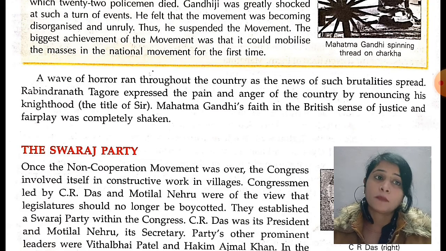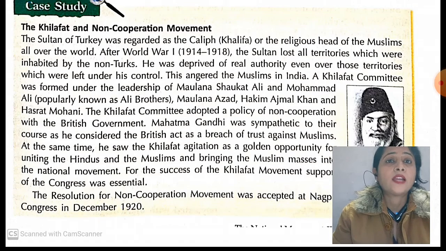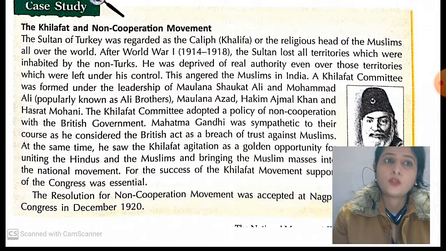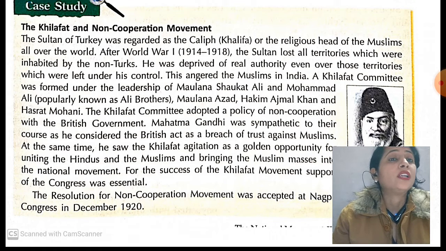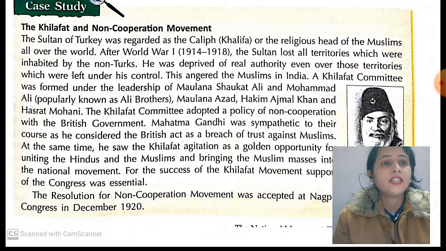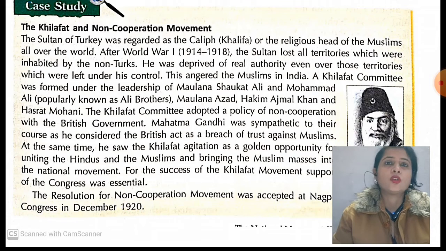So this is the story of the Jallianwala Bagh massacre. The Khilafat and Non-Cooperation Movement. The Sultan of Turkey was regarded as a Khalifa, or the religious head of the Muslims. At that time, the Turkish Sultan was called the Khalifa by Muslims all over the world.